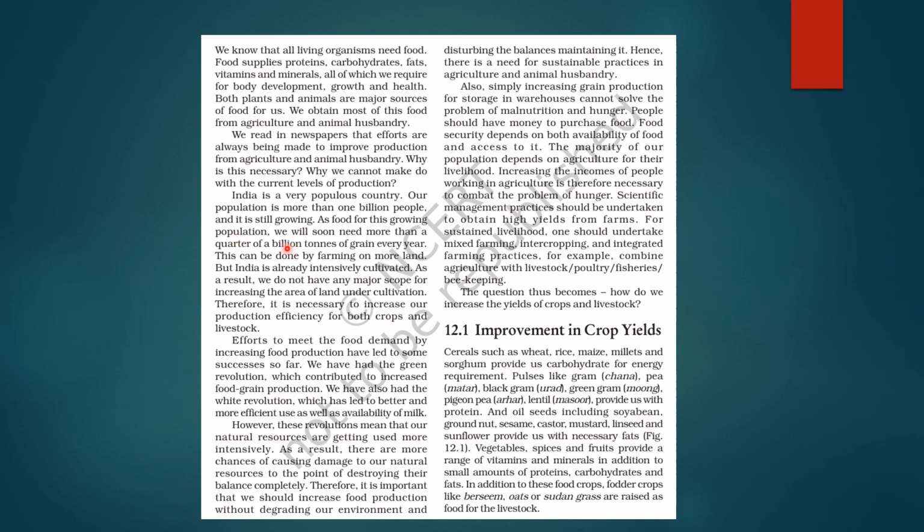Okay, अगर हम same pattern से ही move करते रहें तो we will soon need more than a quarter of a billion tons of grain every year. Okay, so this can be done by farming on more land.